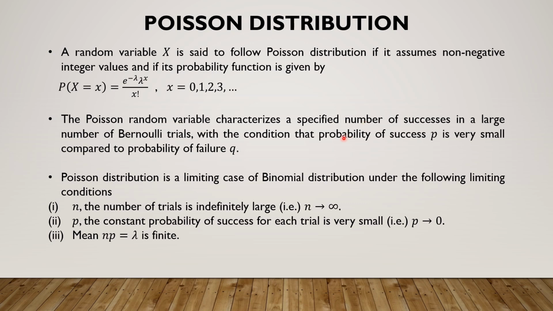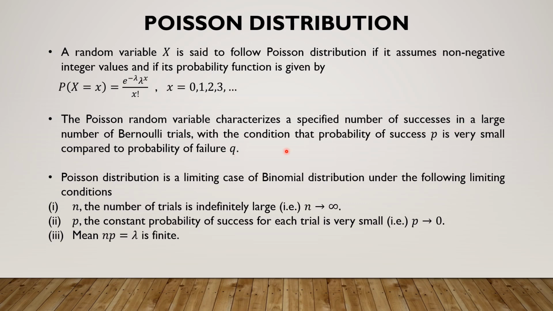And also, the probability of success P must be very small when compared to the probability of failure Q. As such, P and Q are probabilities, therefore they lie between 0 and 1. If in a problem we find that the probability of success is skewed towards 0 and the probability of failure is skewed towards 1 and n is a large number, Poisson distribution can be used.